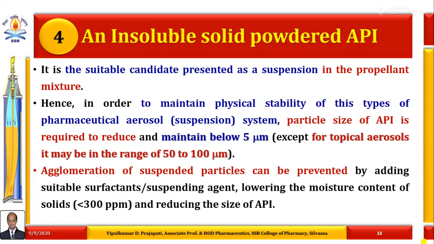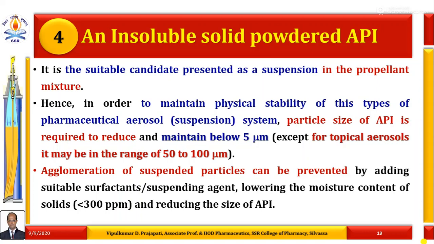So before making suspension type pharmaceutical aerosols, its particle size is reduced by using a number of techniques, and the particle size is evaluated. After evaluation, the active pharmaceutical ingredient of the desired particle size is incorporated into the remaining ingredients with the help of the vehicle or propellants.